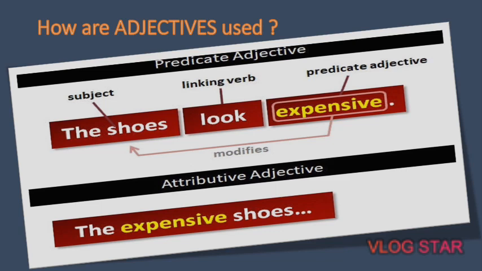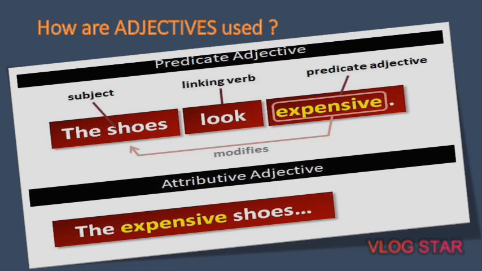Now, predicatively: if we look into the first sentence that's given here, the shoes look expensive. The very adjective expensive has been placed just after the verb look. So when the adjective is used immediately after the verb, this kind of usage makes it a predicative adjective. These kinds of adjectives which are generally used after the verb are called predicative adjectives.